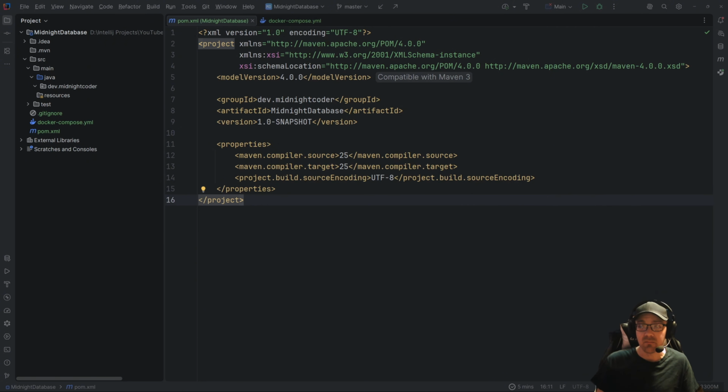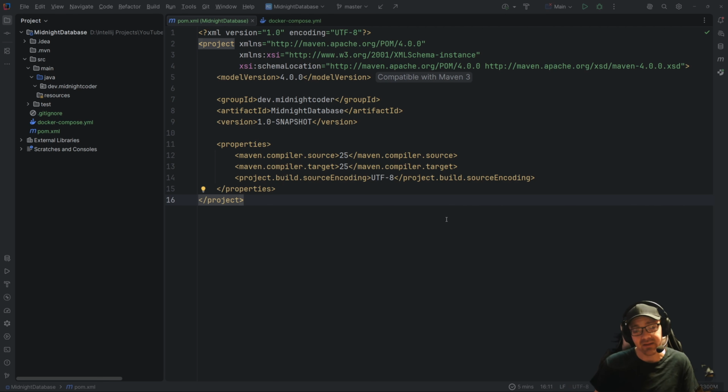This is the standard way that Java applications communicate with Postgres, MySQL, Oracle database, and other SQL databases. It bridges the gap between Java application and database server. Without it, there's no built-in way to talk. There's just no built-in way.